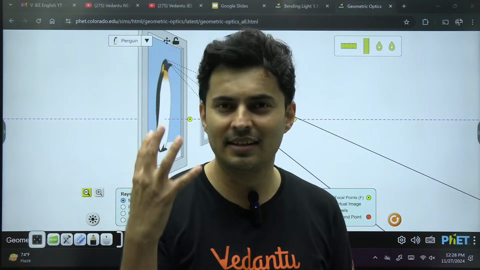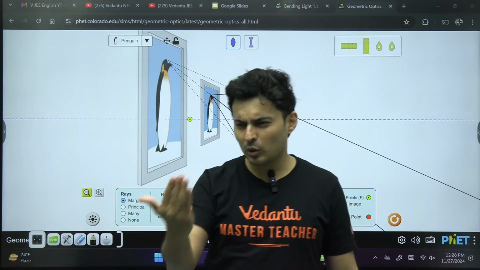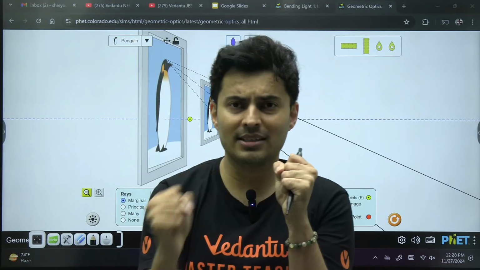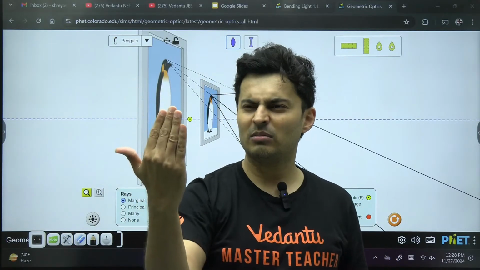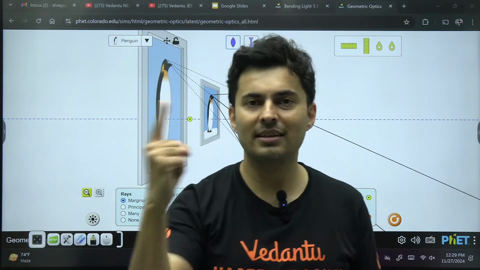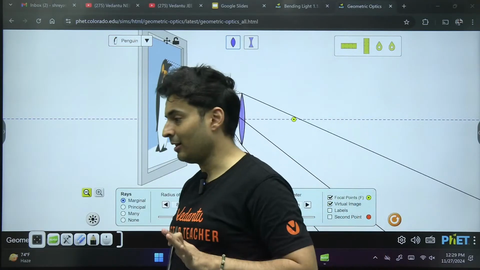So one is called the near point, the other is called the far point. Near point is the closest distance till which your eyes can strain your ciliary muscles and can focus. I can see my hand now. I can see it now. Now I'm not able to focus. It's looking blurred. So there is a near point, and usually for an average human being, it is 25 centimeters.